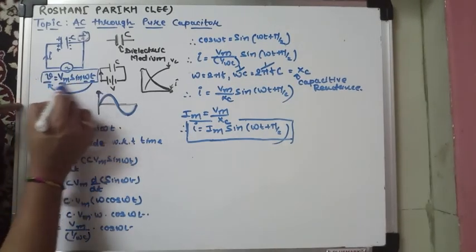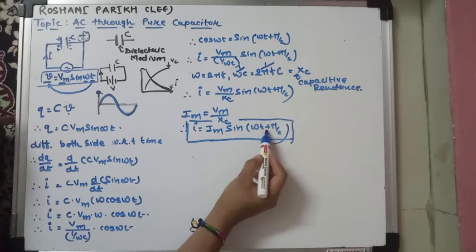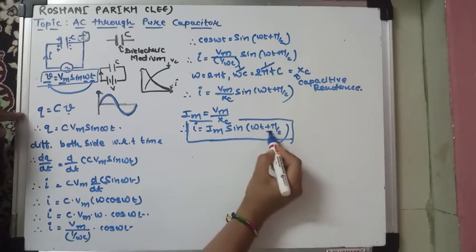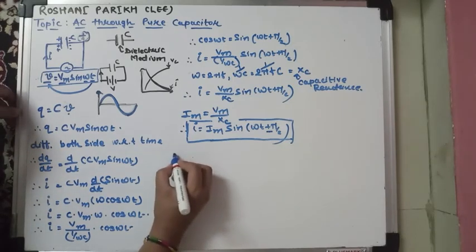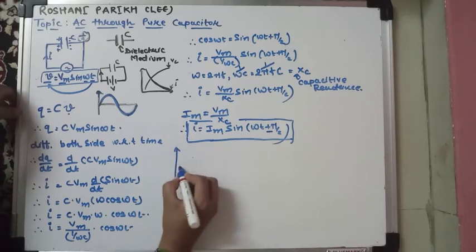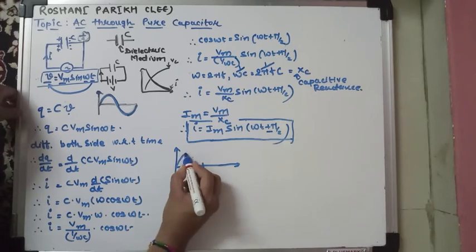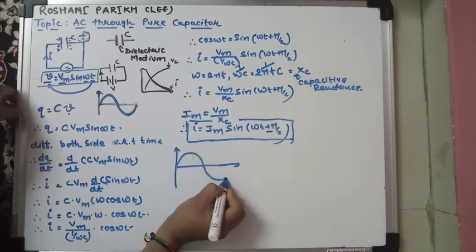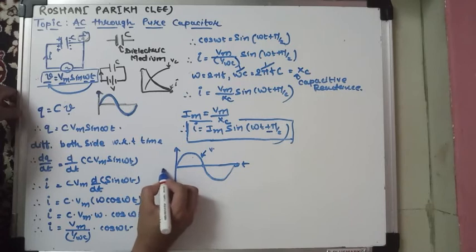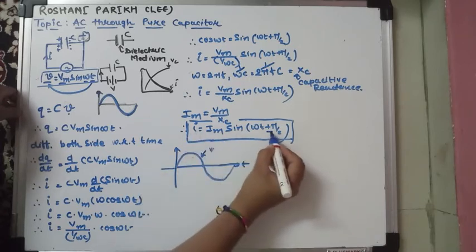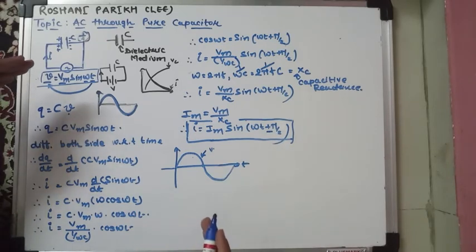Now see here, voltage means V is equal to Vm sin omega t. Here I is equal to Im sin omega t plus pi by 2, means plus pi by 2, a 90 degree phase difference is there. Means what? I am going to represent it graphically. Okay, if I say it is the voltage waveform. So I means plus pi by 2. Plus pi by 2 means your current leads the voltage by an angle of pi by 2.